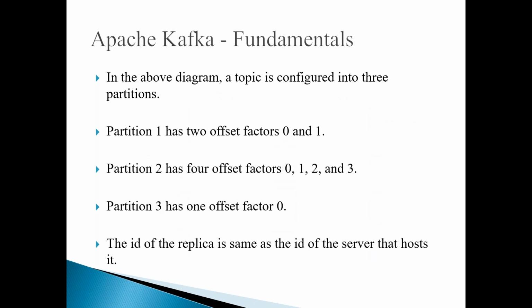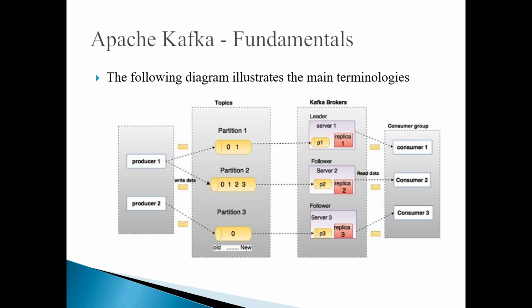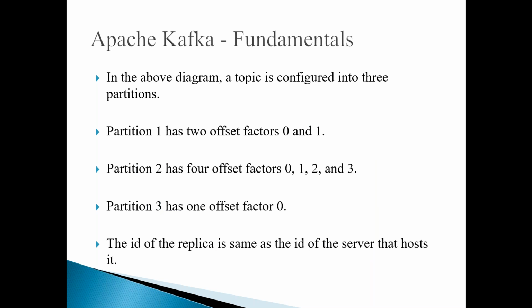Actually, if you remember the diagram, the topic is configured into 3 partitions. Already I told you, you can see partition 1, partition 2, and partition 3. If you look at this diagram, in partition 1, you can see 0 and 1. In partition 2, you can see 0, 1, 2, 3, and in partition 3, you have 0. What are all these things? These are called offsets.